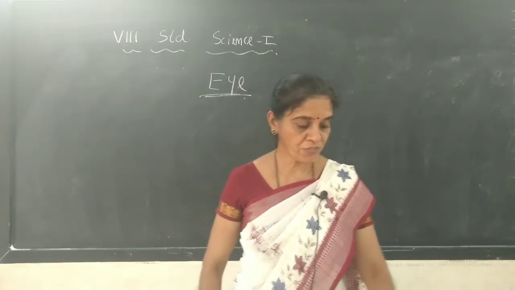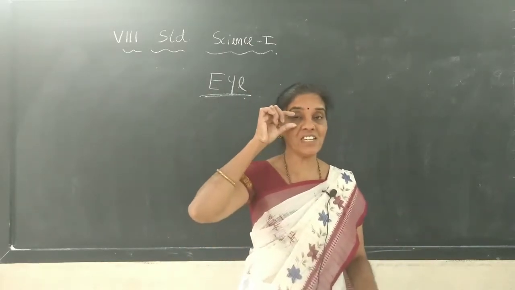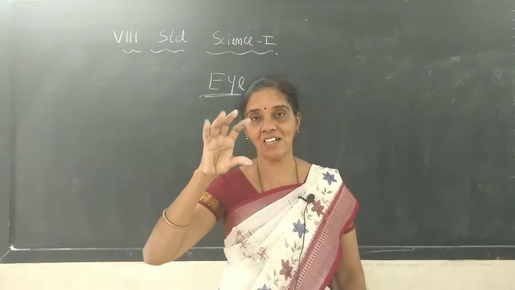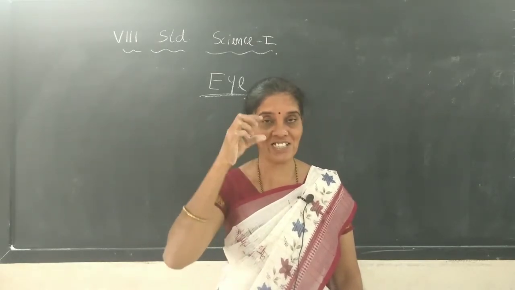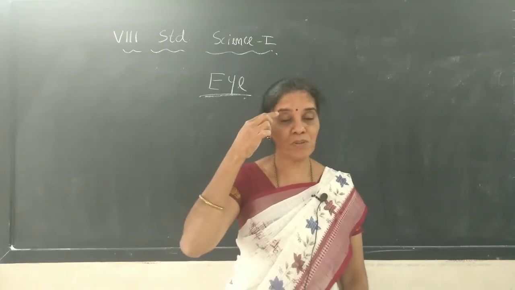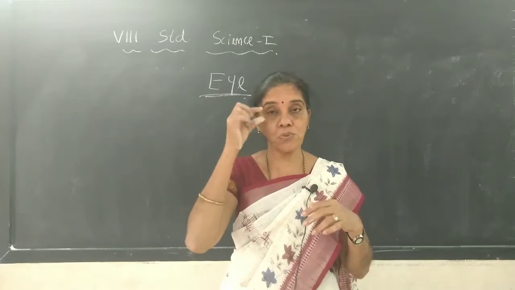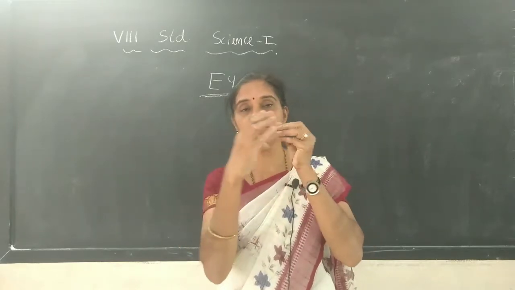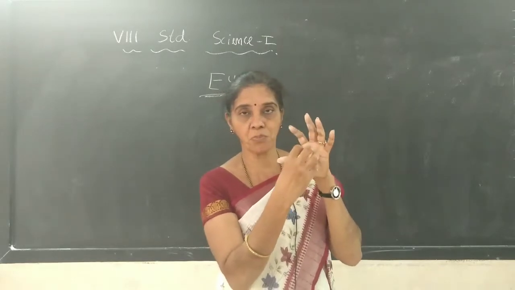Okay, so if you see the structure of the eye, we can see only a part of the eye. It is like a ball structure. The eye has a ball-like structure, and between these two bones in our bone system, much of the eye structure is hidden safely, so that it is protected.